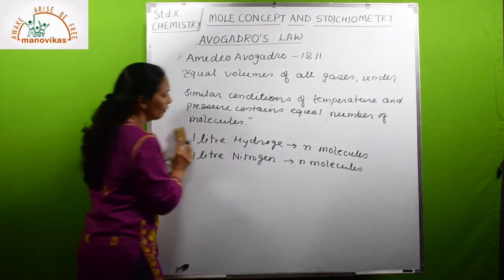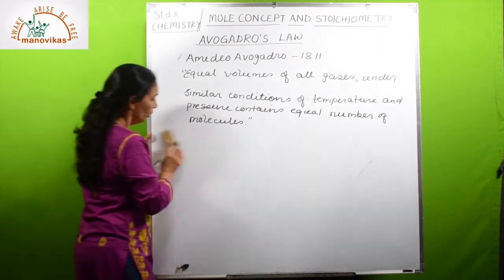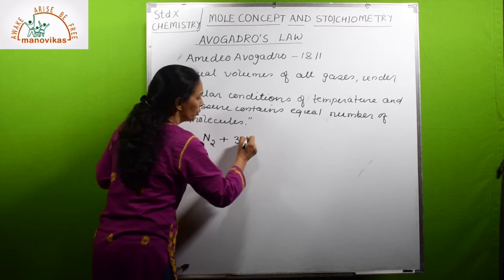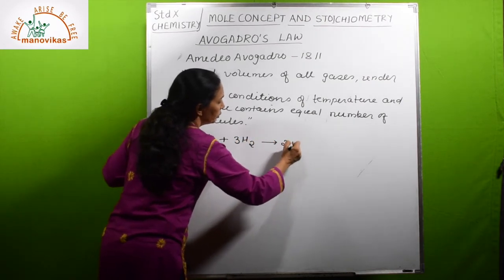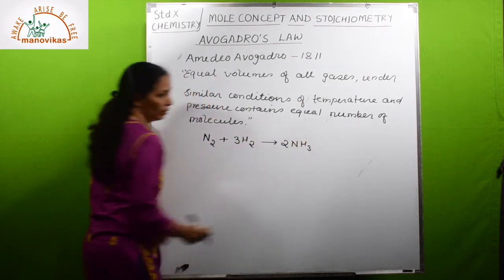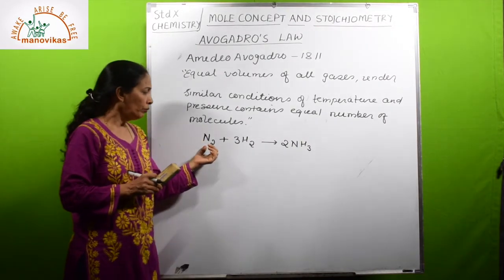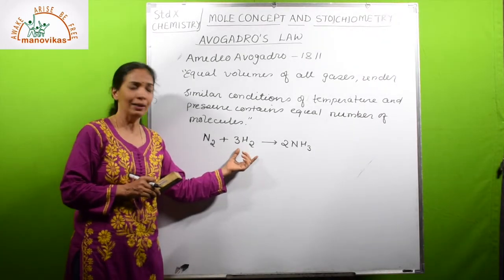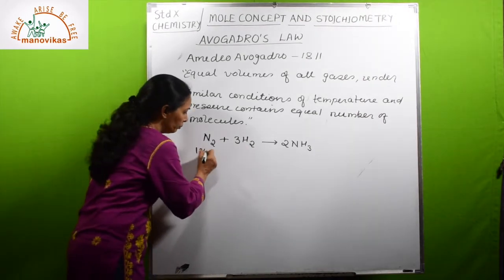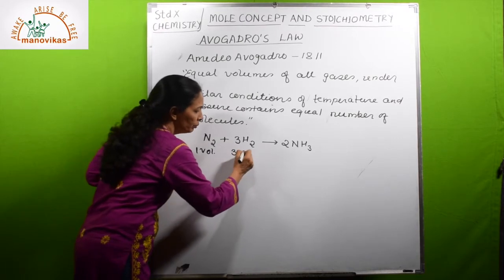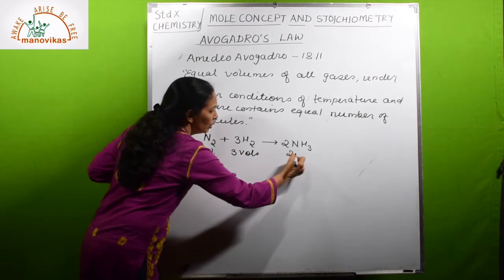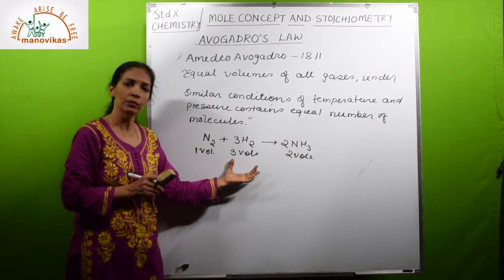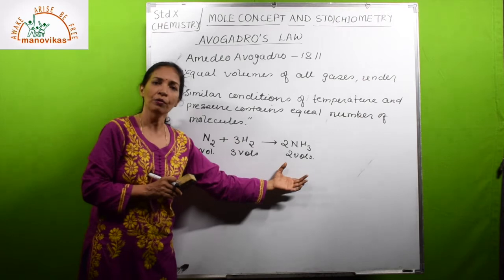Let us take one more example. If we write N2 plus H2 gives 2NH3, this is the synthesis of ammonia. According to Gay-Lussac's law, 1 volume of nitrogen combines with 3 volumes of hydrogen and gives 2 volumes of ammonia.